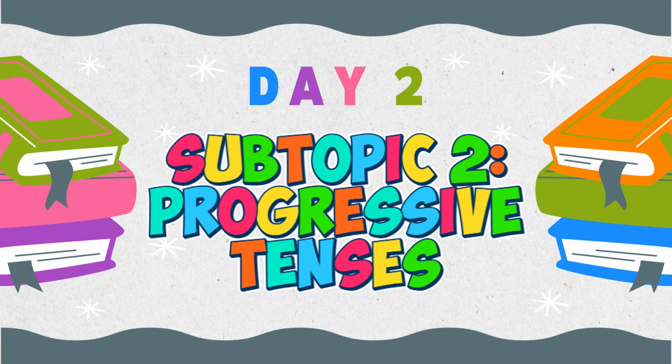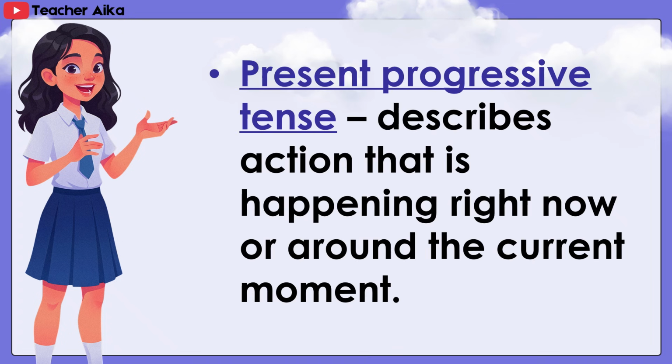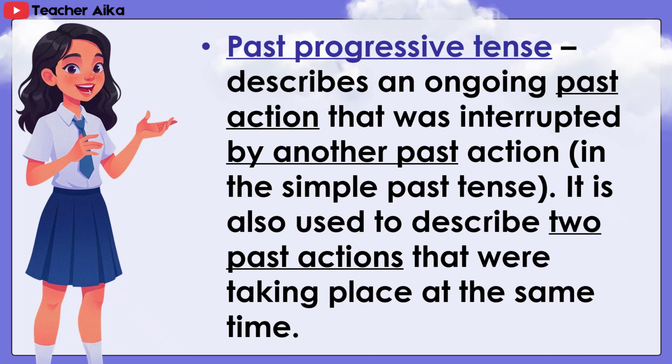Day 2, subtopic number 2, progressive tenses. Present progressive tense describes action that is happening right now or around the current moment. Past progressive tense describes an ongoing past action that was interrupted by another past action.